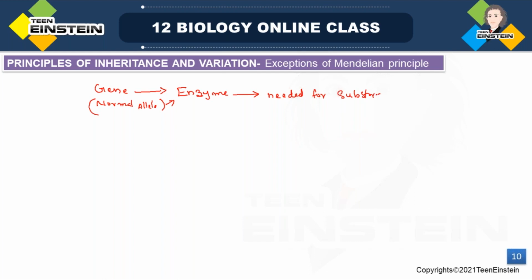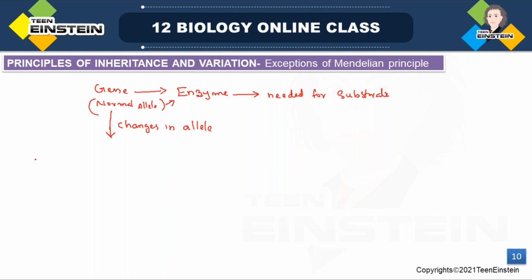Substrate. So if there is any change in the allele, if this normal allele is getting changed, there are 3 chances, correct?